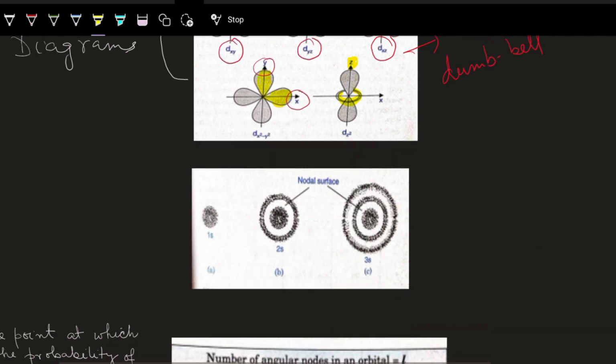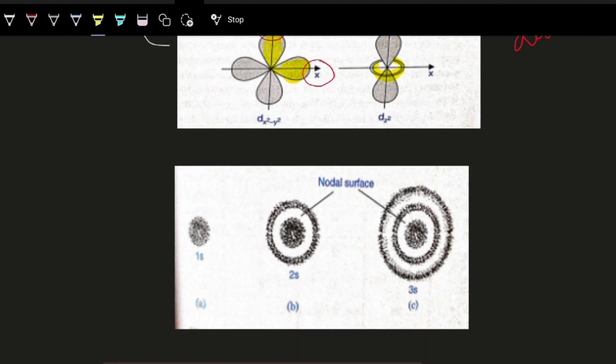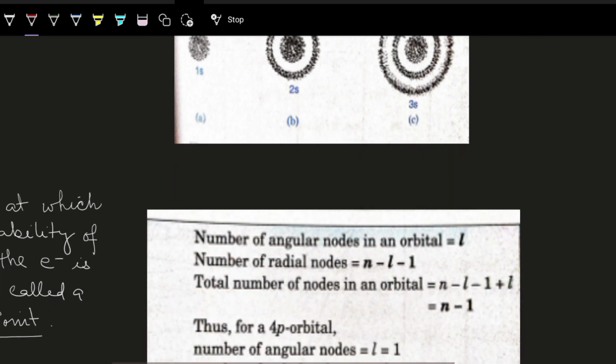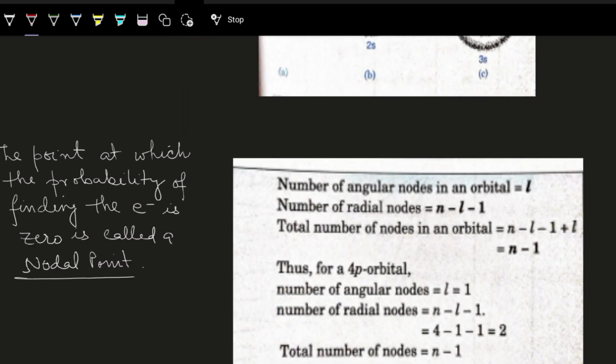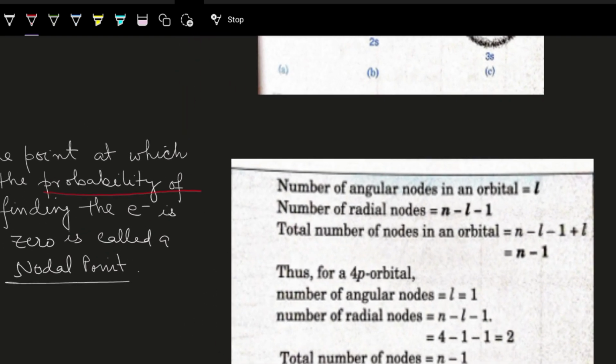Okay. Next, going on to the nodal surfaces. Node. What is node? We are talking about regions in space where the probability of finding an electron is maximum, and that is the orbital. Now in the orbital, there are some regions where we do not have the probability of finding an electron, and those spaces are known as the nodal space, or the nodal surface, or the nodal point. See here, the point at which the probability of finding the electron is 0, that is known as a nodal point.